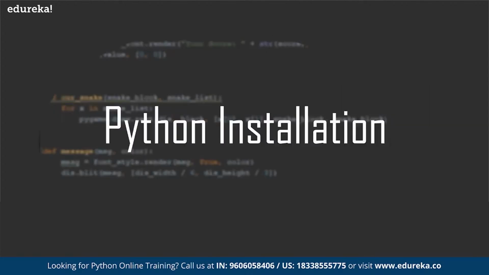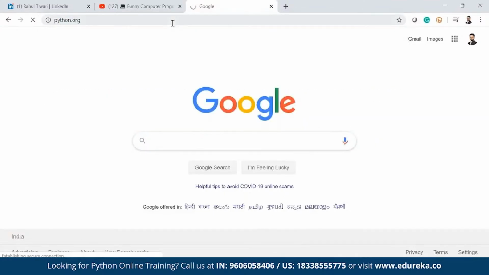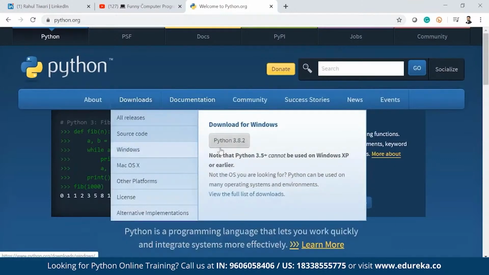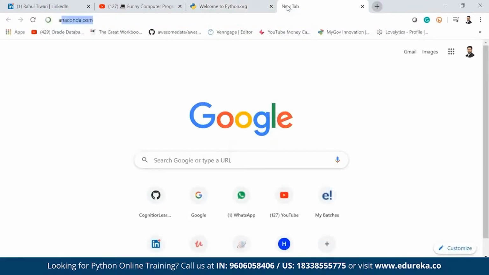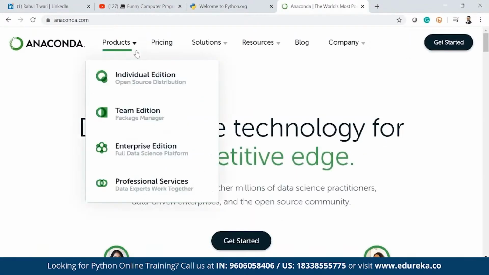Now, how to install Python? To install Python, we have various ways. One is from the Python website, but I don't actually want you to install Python from the Python website. The only reason is that the packages I am talking about, NumPy, Pandas, all those packages, you have to install separately if you install Python from the Python website. That's why the best is anaconda.com. You can go to anaconda.com and download from there.